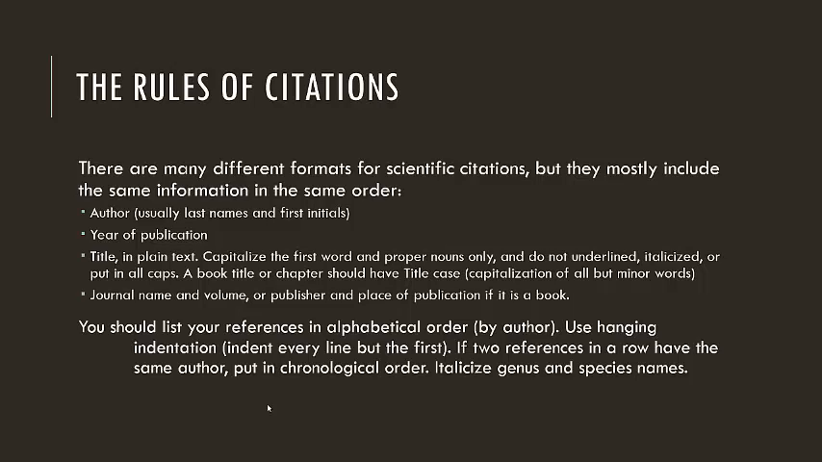Always, with your literature cited page, you should list your references in alphabetical order by author last name. So if there's an author that has an A last name, it should be before an author that has a V last name. You also want to use hanging indent, which is shown here. This is the format right here, hanging indent, where you indent every single line but the first one.